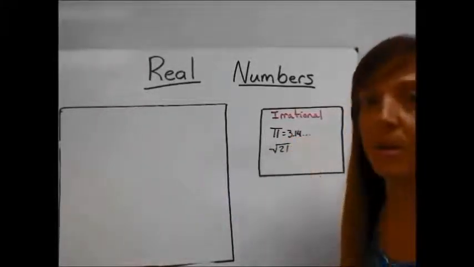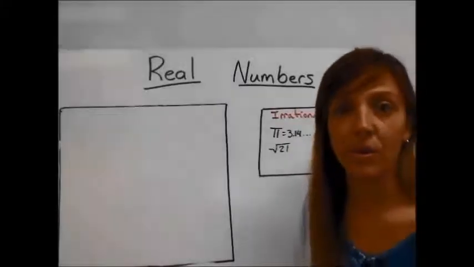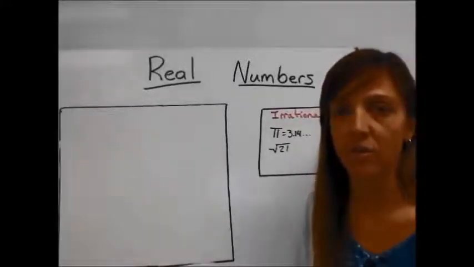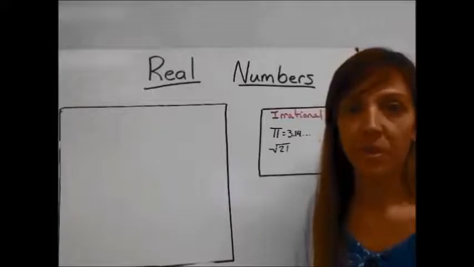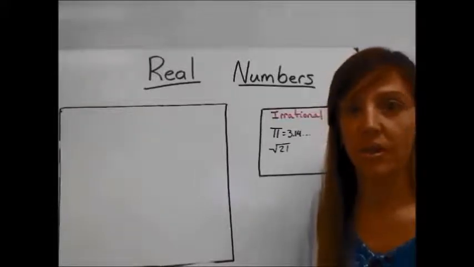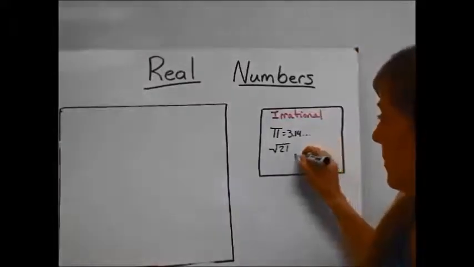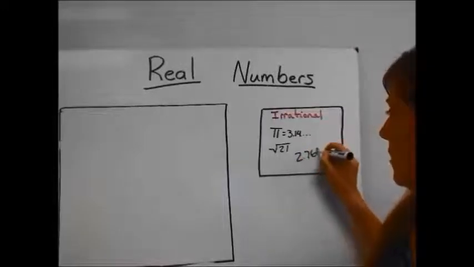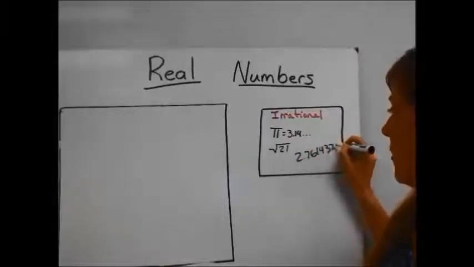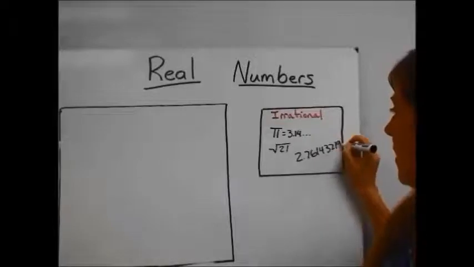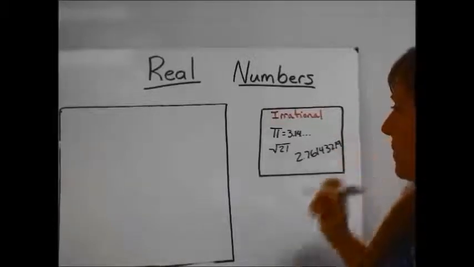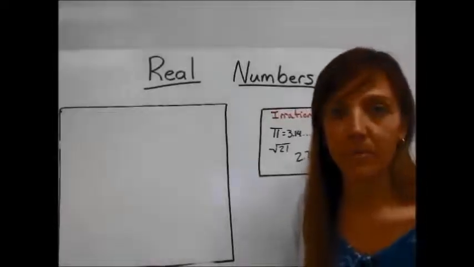It is a decimal number that continues on and on and on. It has no pattern to it. So those are two examples of irrational numbers. Any decimal number that continues on and seems to have no pattern at all whatsoever, and just keeps on going, would be an irrational number.